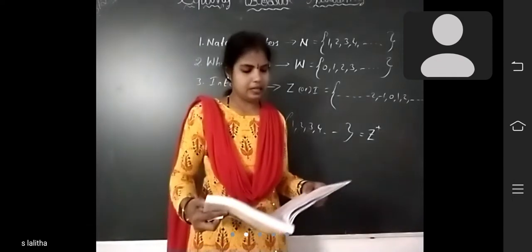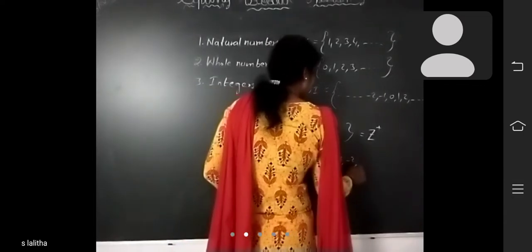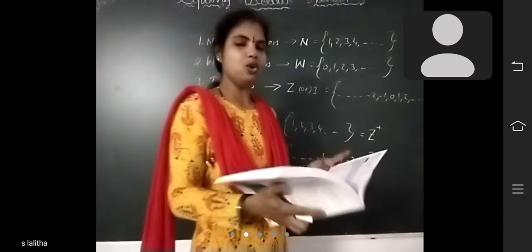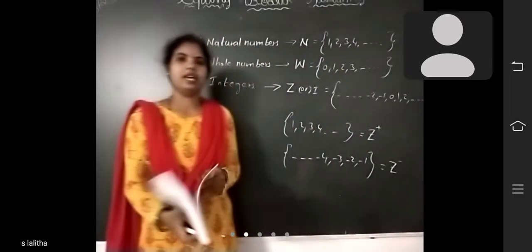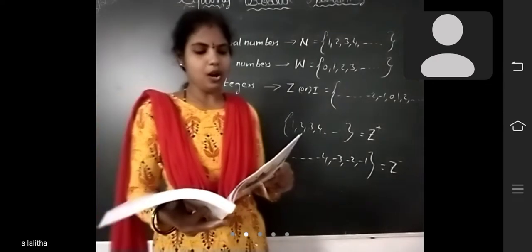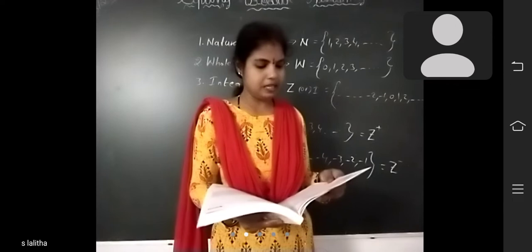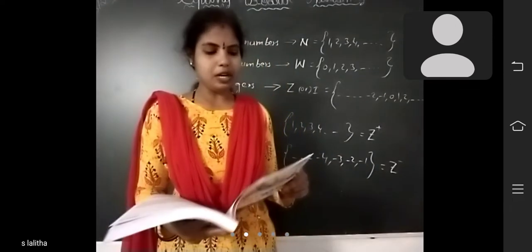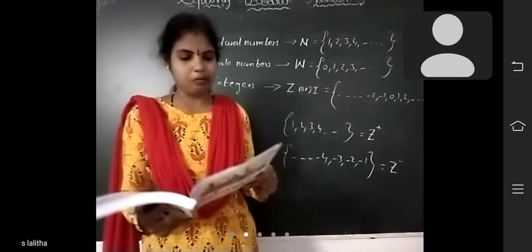Next, the set of negative numbers: and so on, -4, -3, -2, -1. These are the set of negative integers, indicated by Z minus. And 0, 1, 2, 3, and so on is called the set of non-negative integers, denoted by Z plus. And the set of -3, -2, -1, 0 is called the set of non-positive integers, denoted by Z minus.